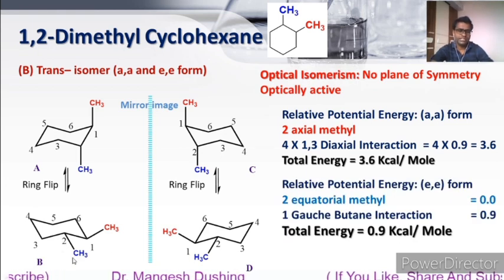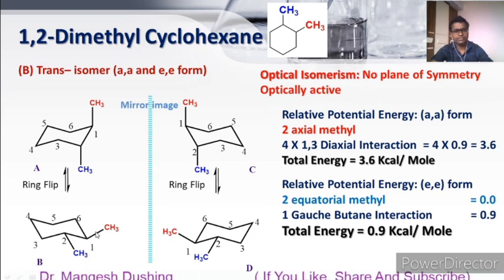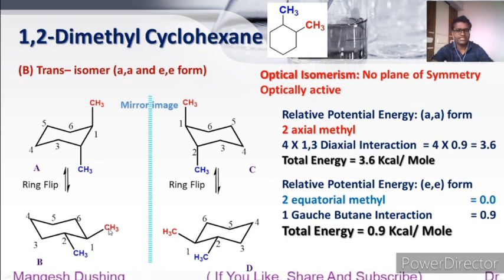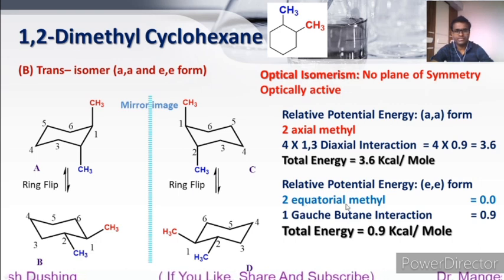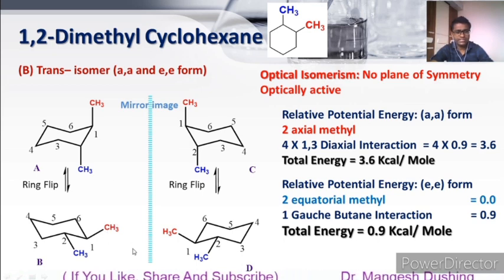If these two methyls are equatorial, then this is called the equatorial form. Both methyls are equatorial, and as we know, if a methyl is at the equatorial position, there is no change in energy. So two equatorial methyls, there is no change in energy. But particularly in 1,2-dimethyl cyclohexane, a butane-gauche interaction is there.